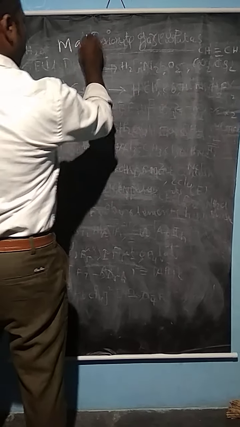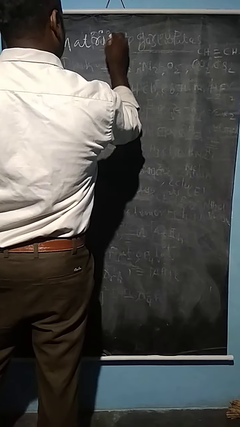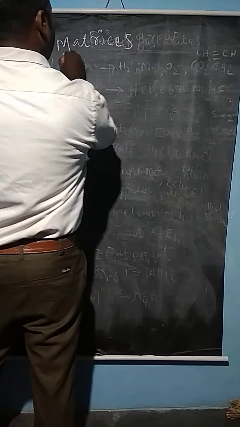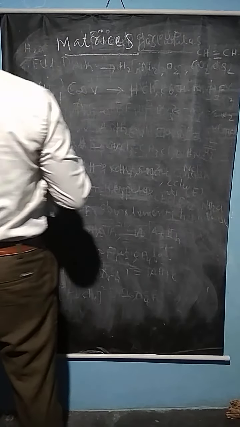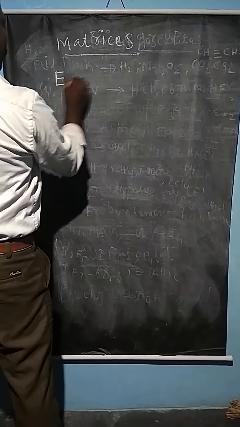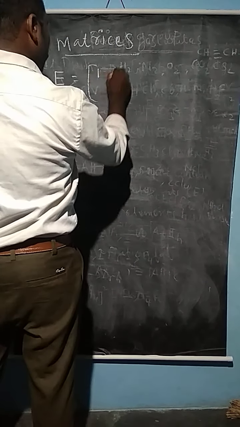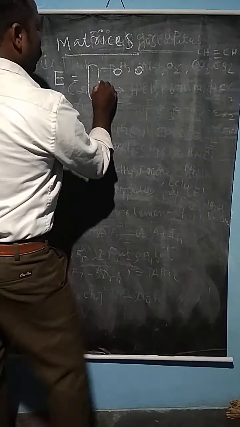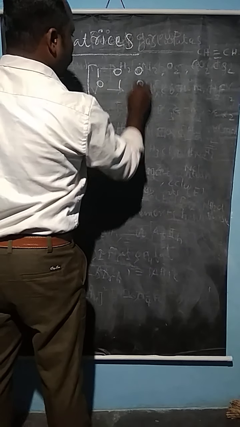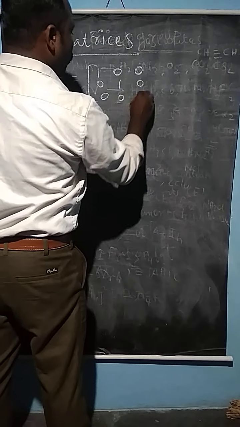Here E, the identity element, has the matrix 1 0 0, 0 1 0, 0 0 1.